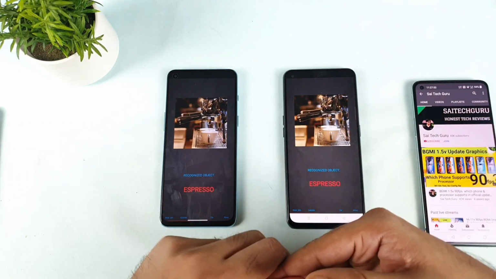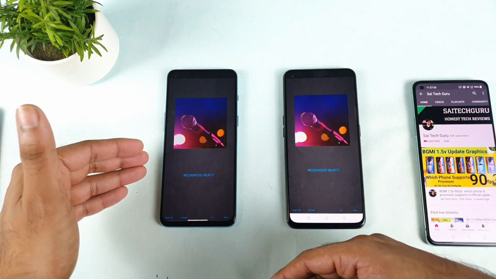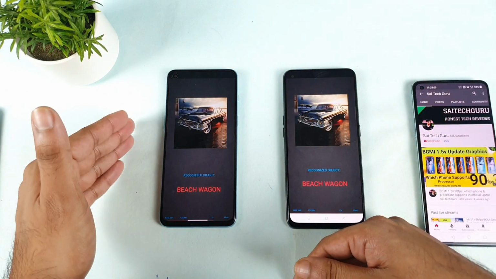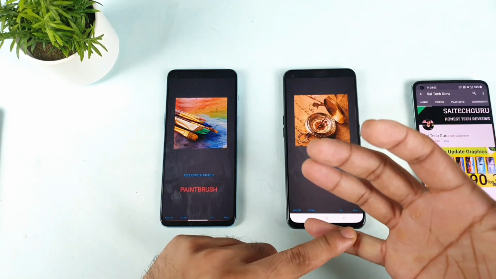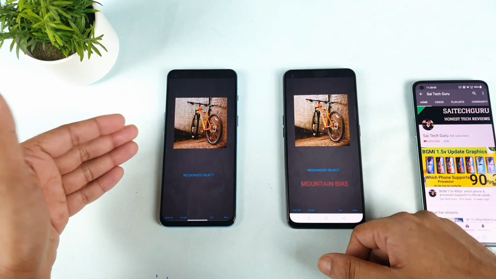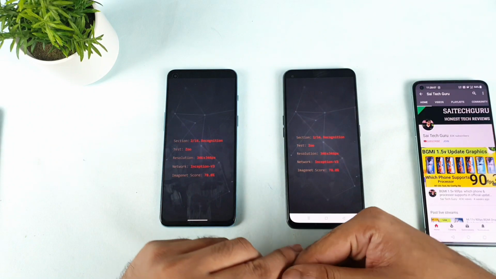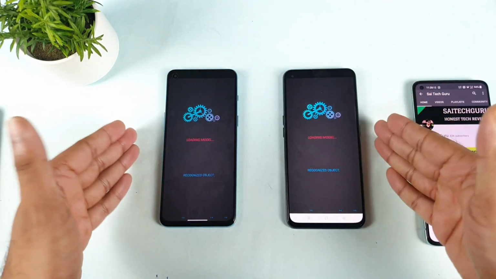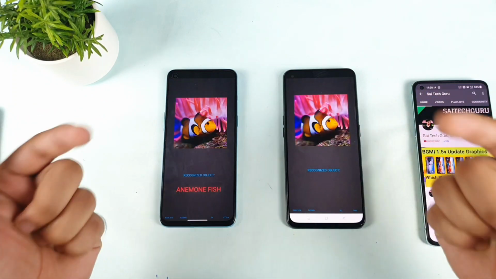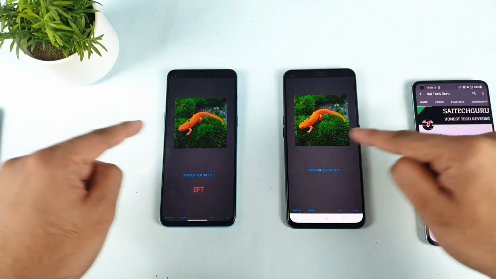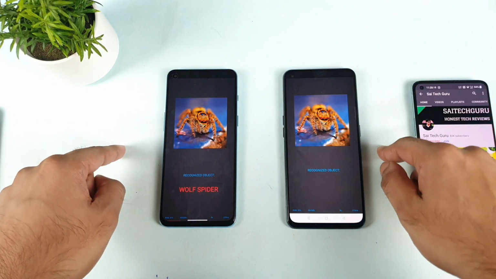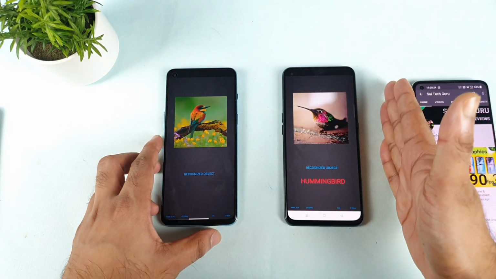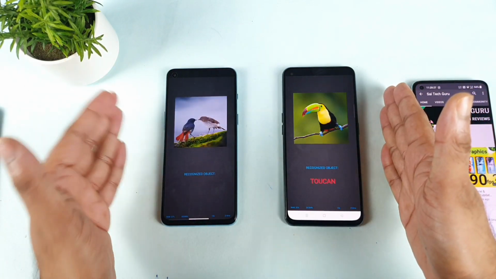Let's see whether the AI will be helpful in increasing the benchmark scores in this application or not. We know the Dimensity 1200 AI chipset might be helpful for camera and display purposes, but let's see whether it increases the score. I'm not saying it will definitely increase the score; I'm just doing this for demonstration purposes. Even I am very curious to see the difference between both phones: normal Dimensity 1200 versus Dimensity 1200 AI chipset.